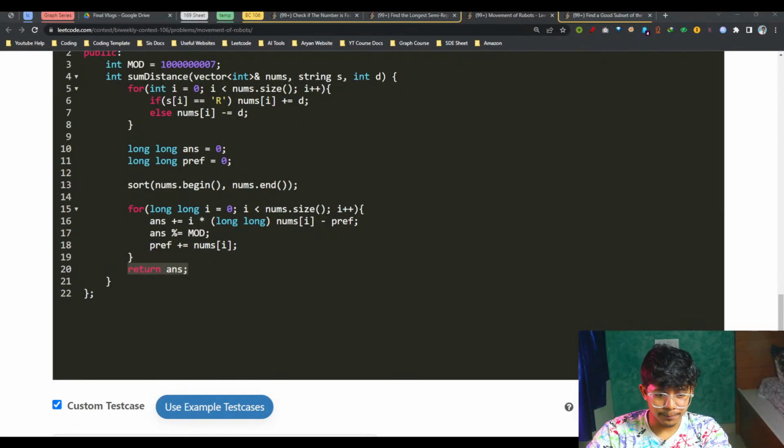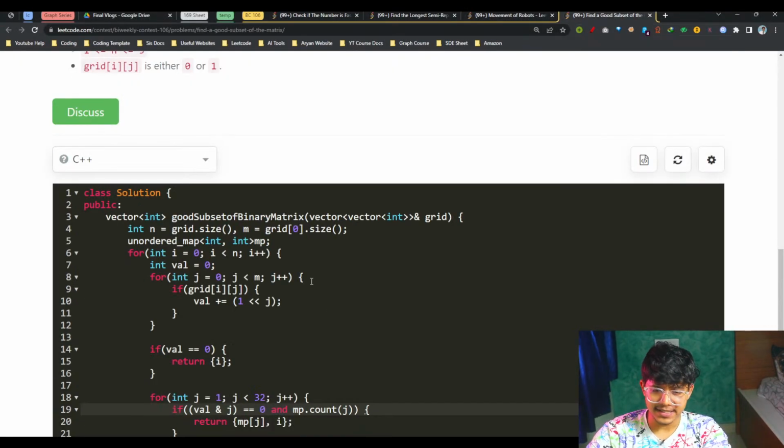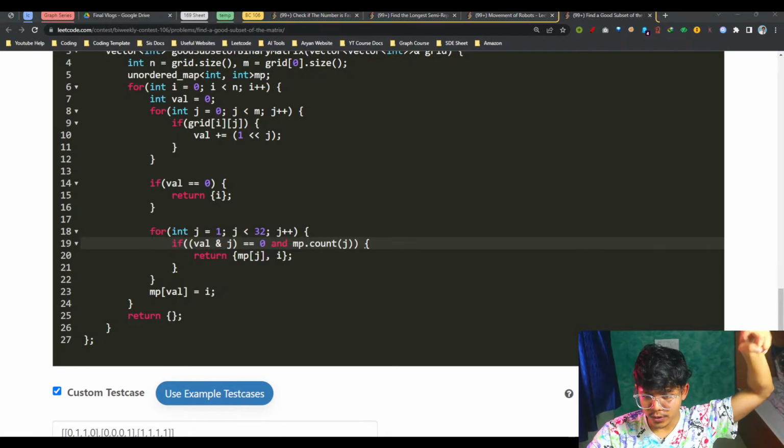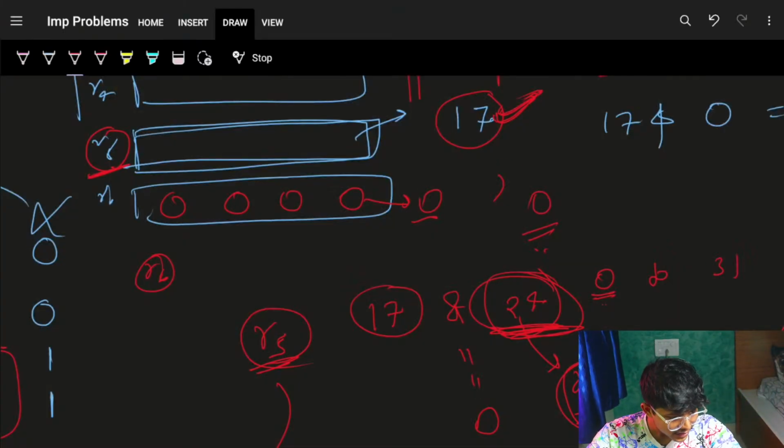We'll quickly jump on to the code. It's pretty simple. But yeah, before that, let's quickly see your doubts and stuff.